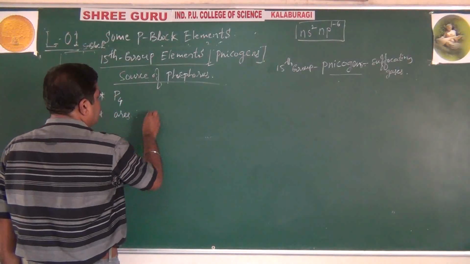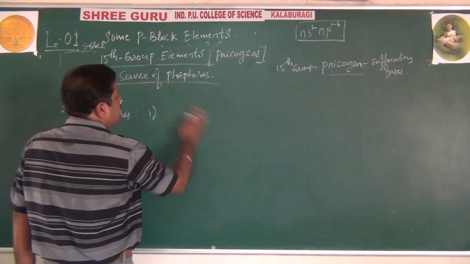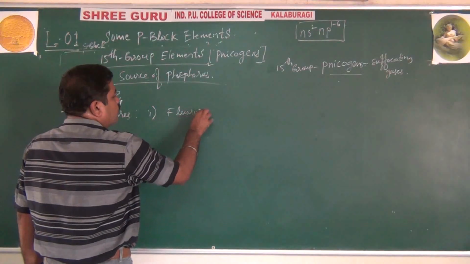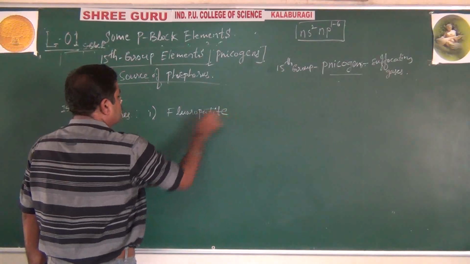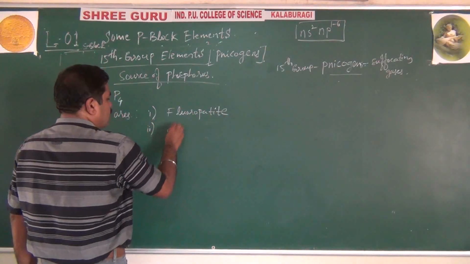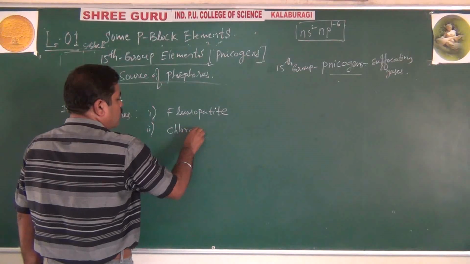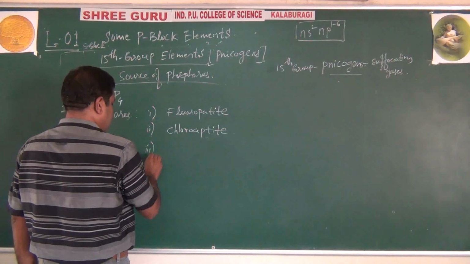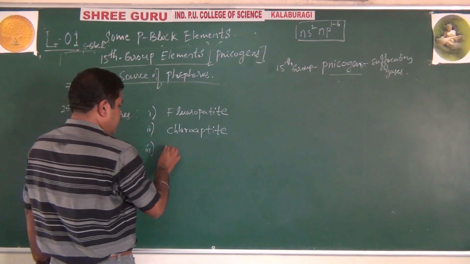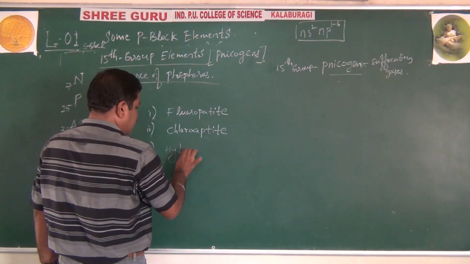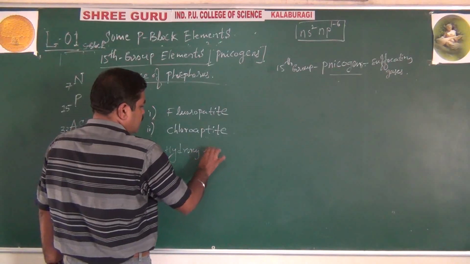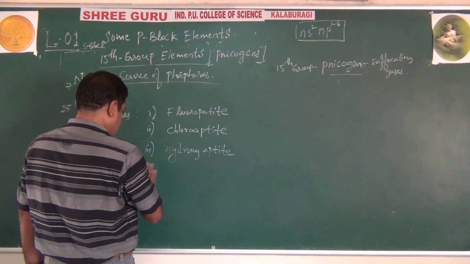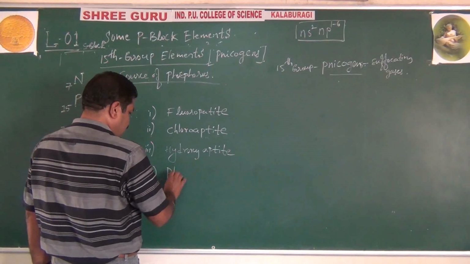The first one is called fluorapatite. Secondly, chlorapatite. And thirdly, hydroxyapatite. Then the fourth one, phosphorite.